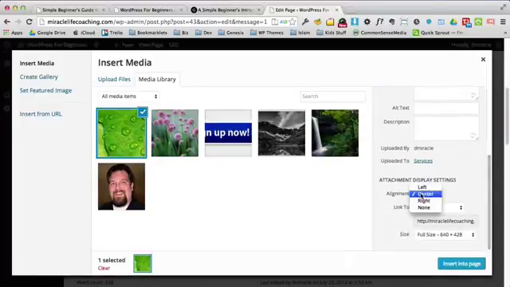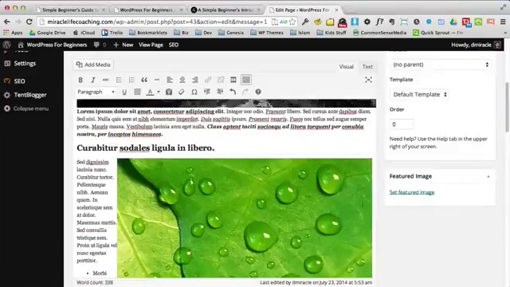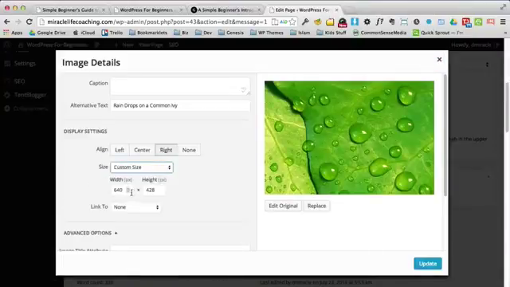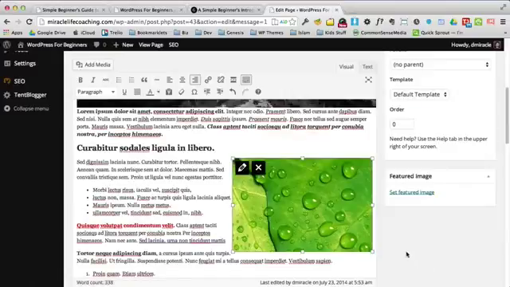I come down here and I can make this, instead of centered, I want this one to go to the right. I can insert this into page and oh my gosh, it's huge. So let's just make it a little smaller. And again, you don't have to worry about how I'm doing this because you can make these updates and changes yourself. And you can follow my other tutorials later. So there you see I made the image smaller.